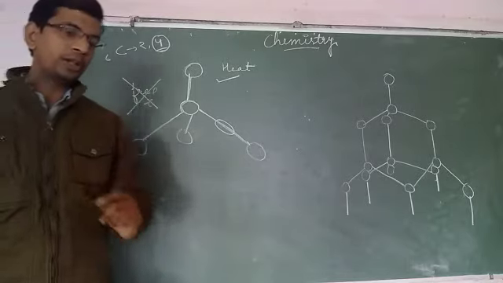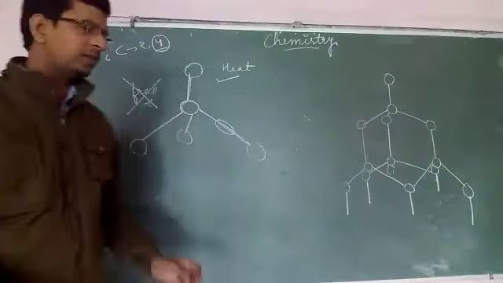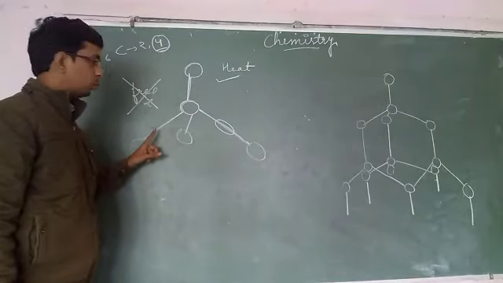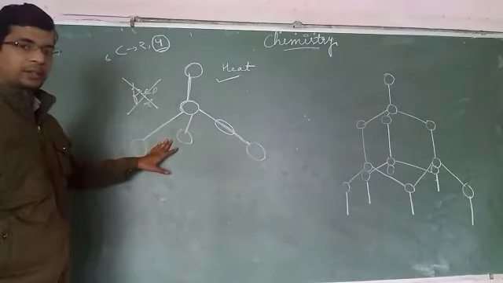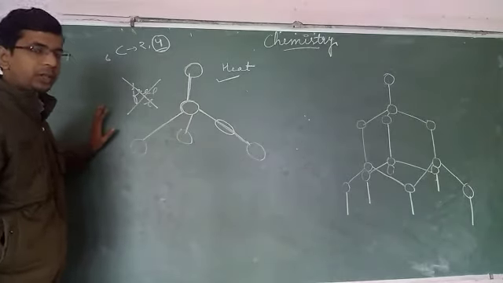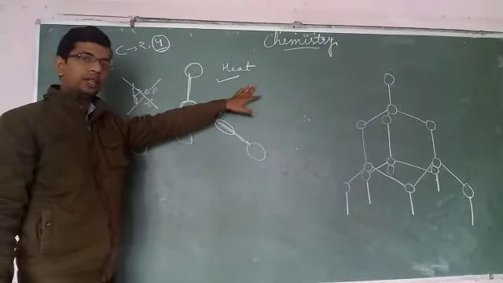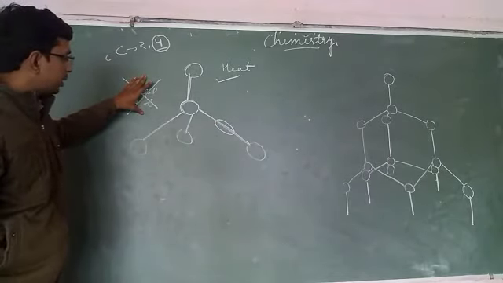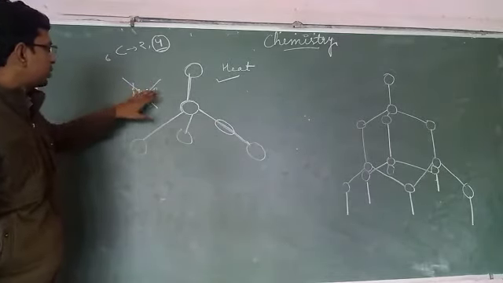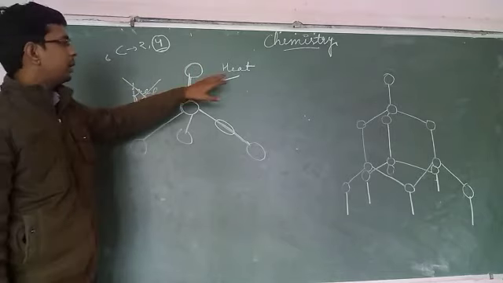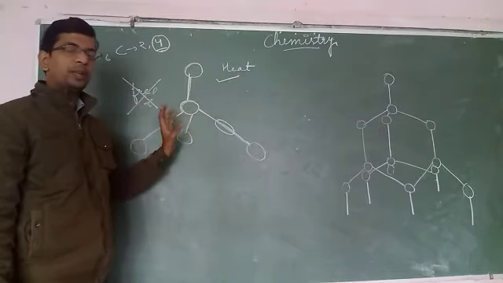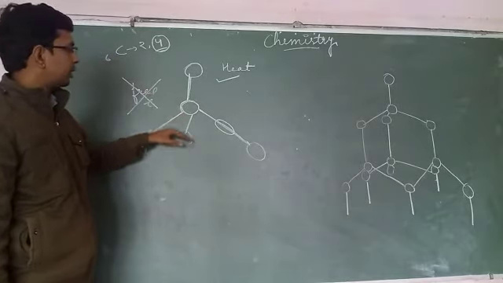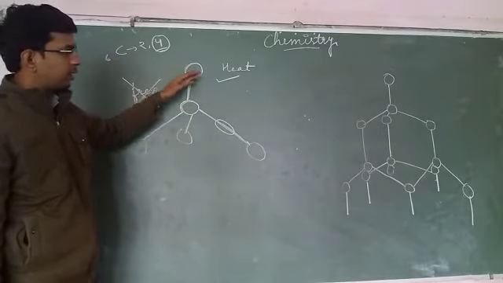In our book, this point is given wrong. Later we will discuss this. But remember this thing, diamond does not conduct electricity. It is a poor conductor of electricity, but it is a good conductor of heat. The reason is in front of us: it does not conduct electricity because it does not contain free electrons, and it can conduct heat because of the vibration of the particles. Because of the vibration, heat can go from one atom to another. That is why it can conduct heat.